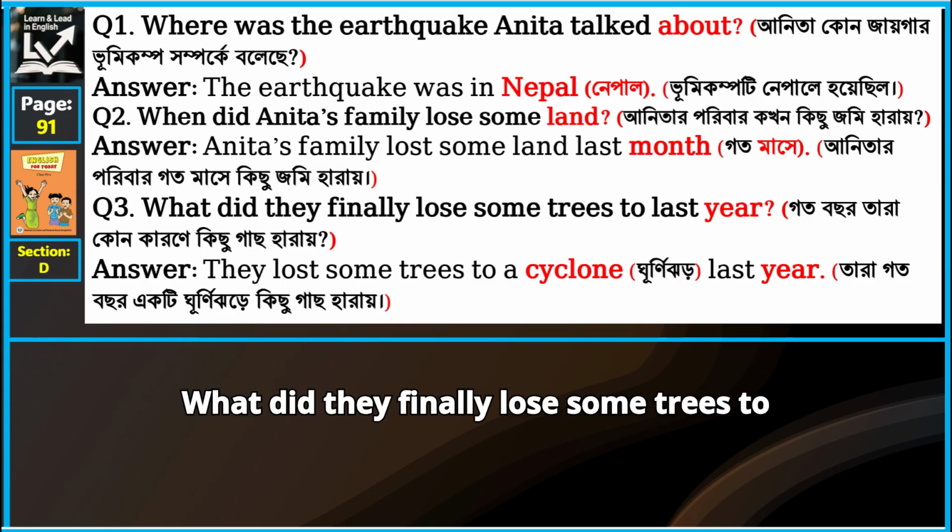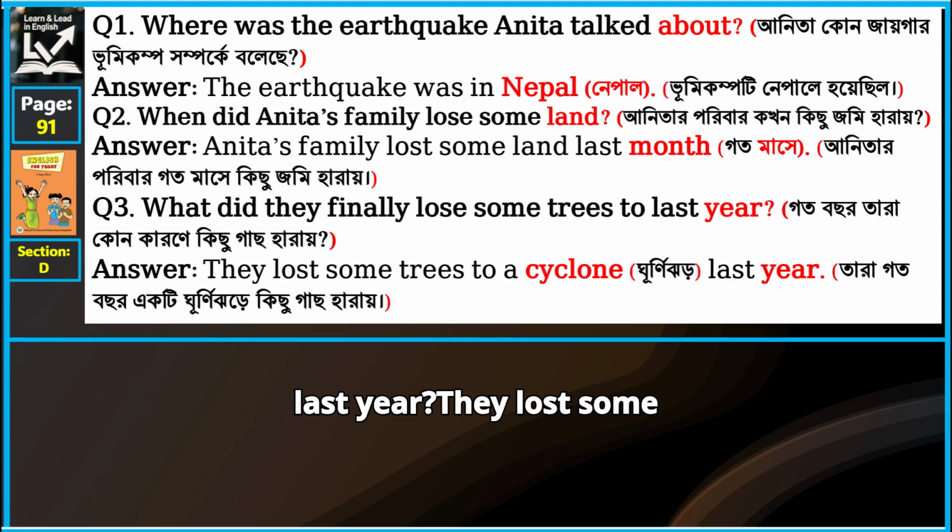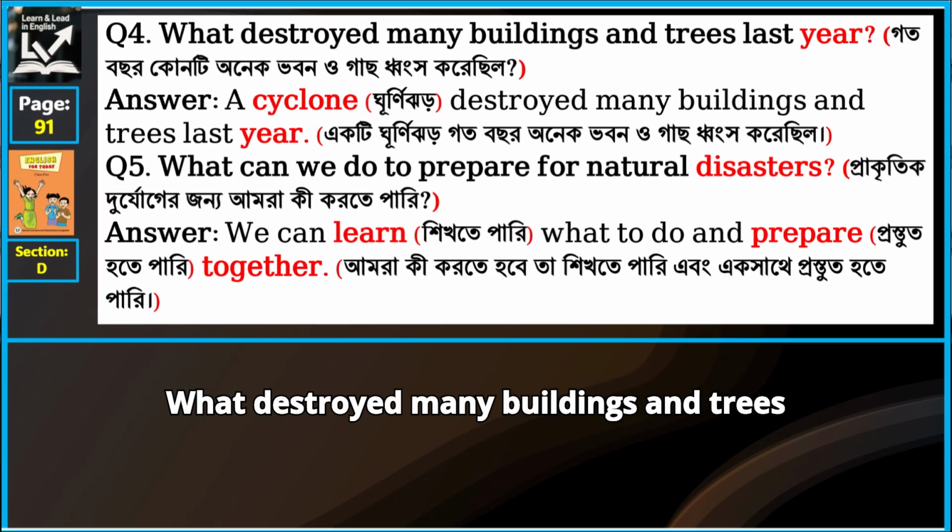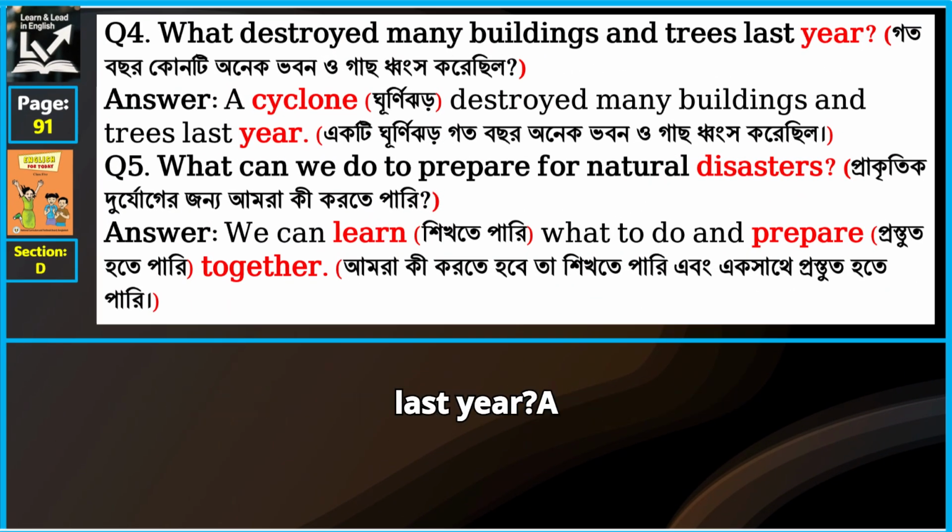Question 3. What did they lose some trees to last year? Answer. They lost some trees to a cyclone last year. Question 4. What destroyed many buildings and trees last year? Answer. A cyclone destroyed many buildings and trees last year. Question 5.